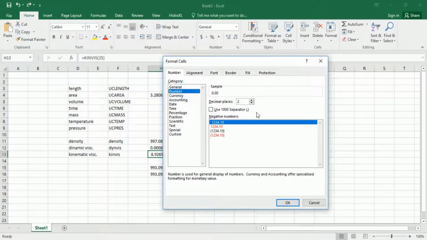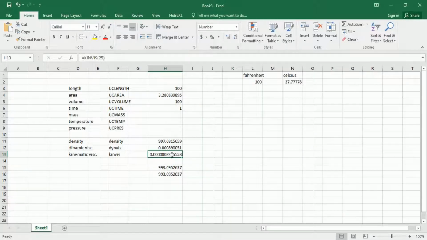Go to Number, and here you see decimal places is 2. You have to change it to a bigger number, let's say 10 or higher. It doesn't matter, and you will see your exact number here. If you want to do some calculations later on your calculator or something like that, you can use this kind of shortcut. And this is it.